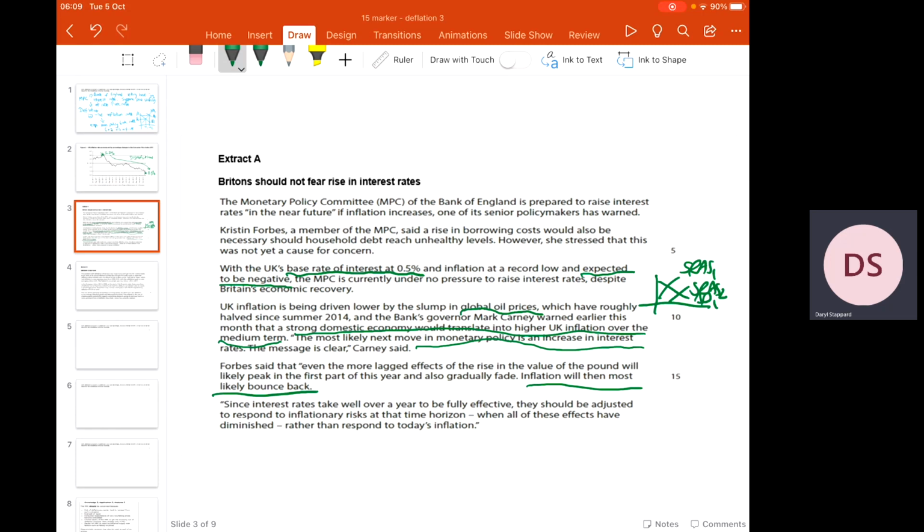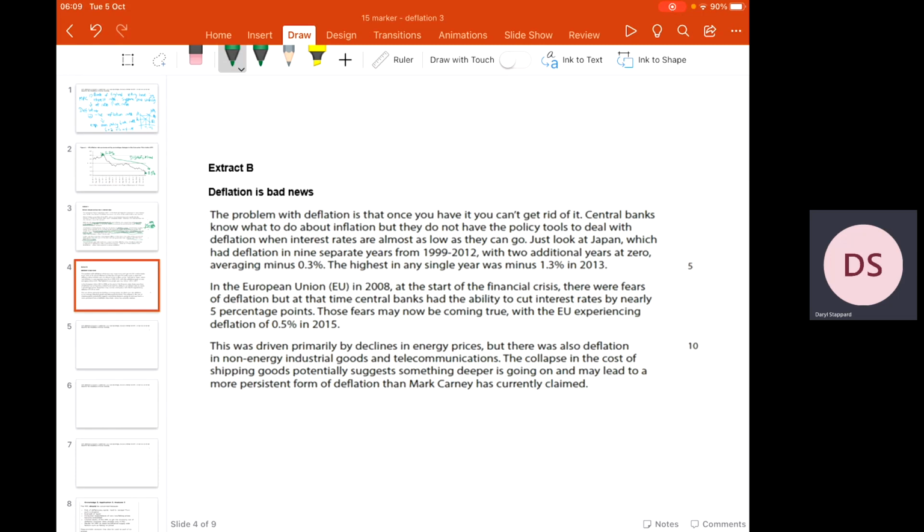Right, extract B. Now, extract B is titled Deflation is Bad News. So again, let's go through this one together. The problem with deflation is that once you have it, you can't get rid of it. Well, that sounds quite useful. Central banks know what to do about inflation, but they do not have the policy tools to deal with deflation. That could be useful when interest rates are almost as low as they can go.